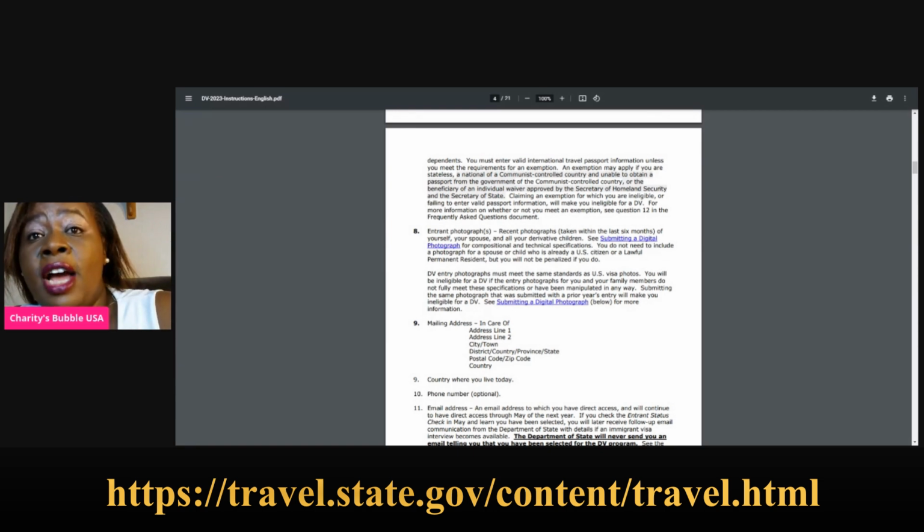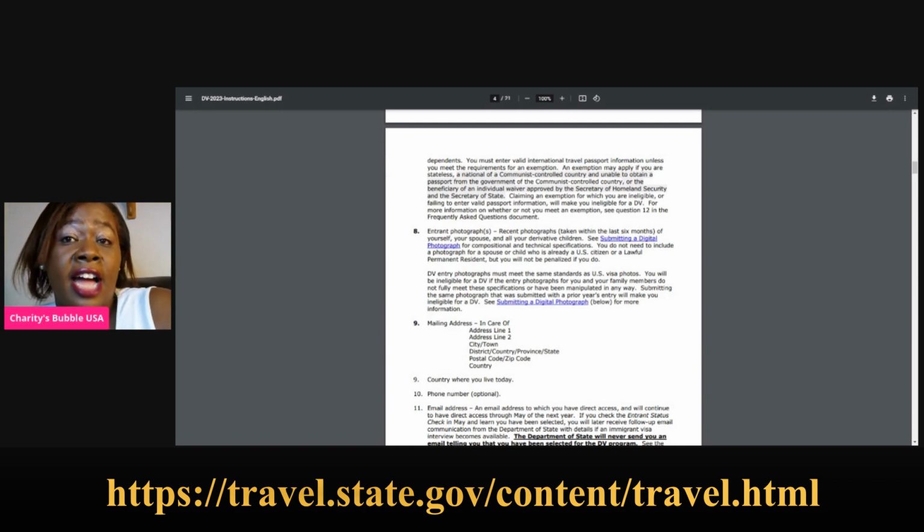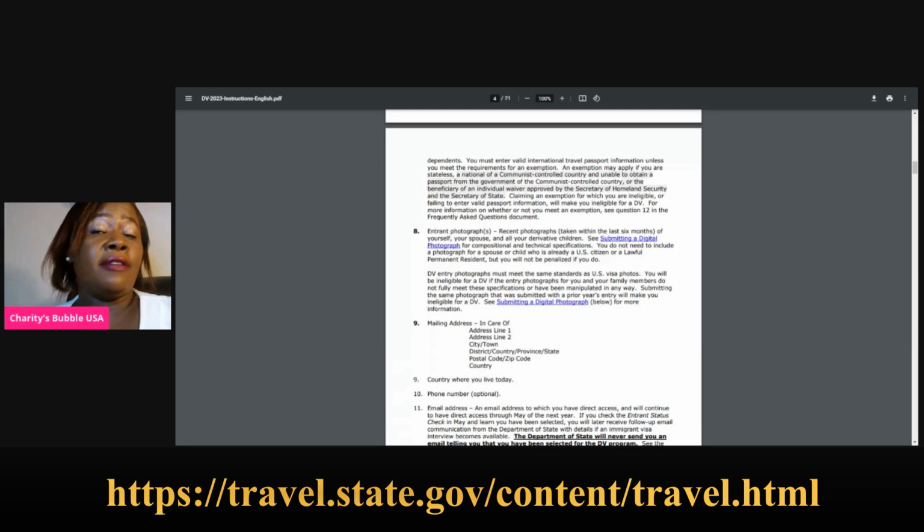Now, entrant photograph. Your entrant photograph is the photograph that we talked about, the requirements that you have taken, a digital photograph. When you take that digital photograph, you save it in your computer, and then you upload it to submit it. It will go to the photo checker, and the photo checker will tell you if it is right or wrong. If it is wrong, you have to repeat and do a right one, because that photo has to be right. I have talked about it in a video, so go watch that video.